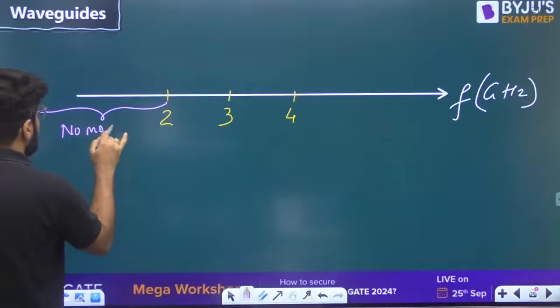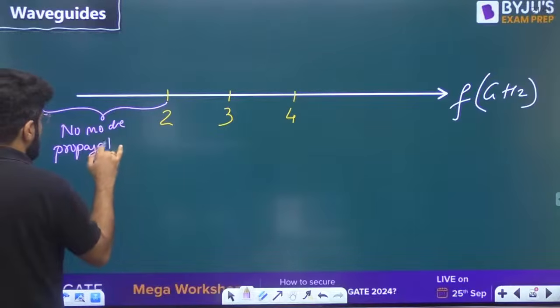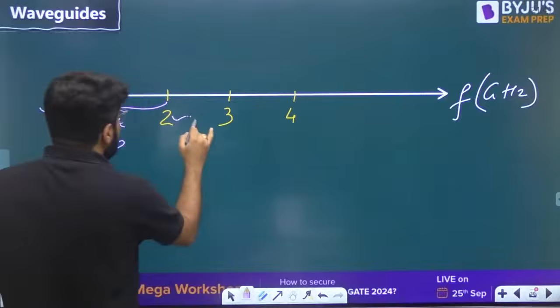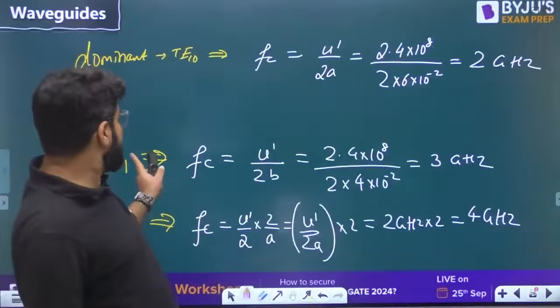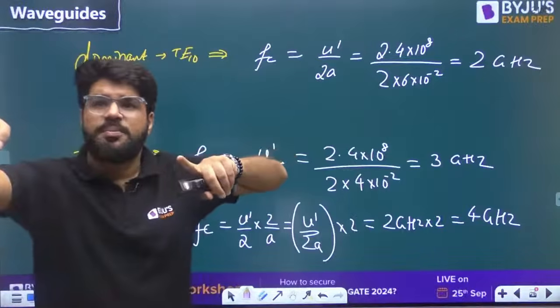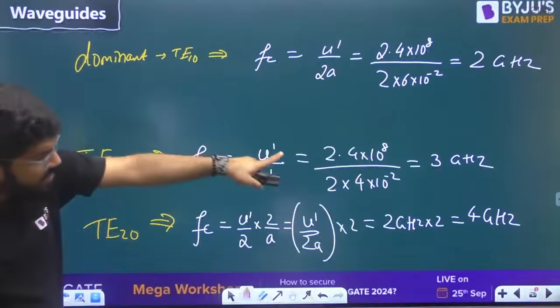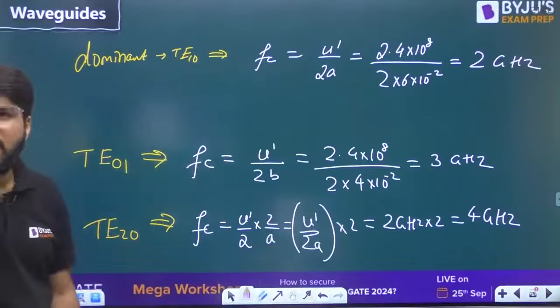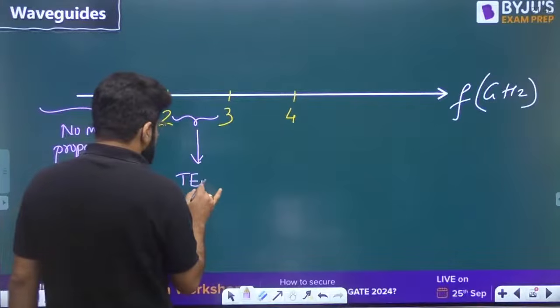No mode can propagate here. But if you take any frequency greater than 2 gigahertz, the cutoff frequency, propagation is possible in TE10. But TE01 is still above, so TE01 mode will not come. So here only TE10 mode can propagate.